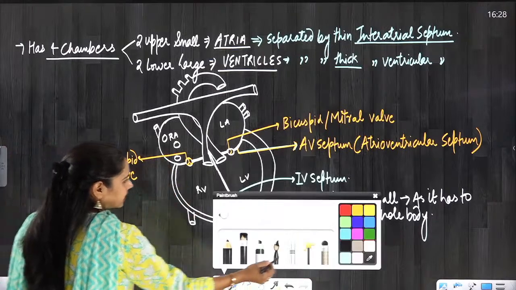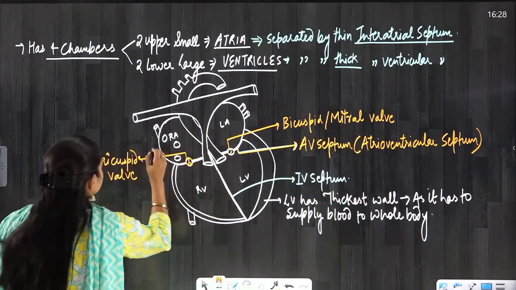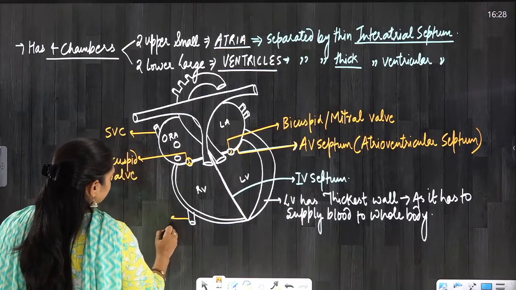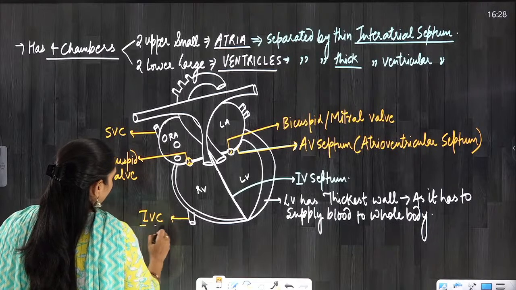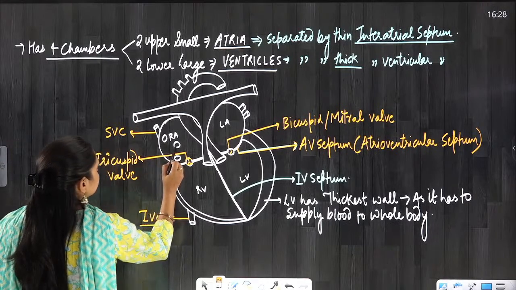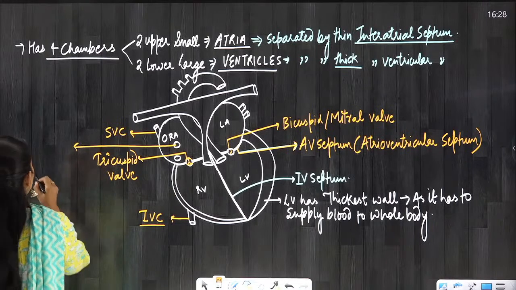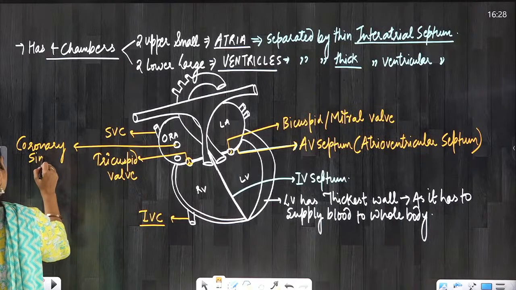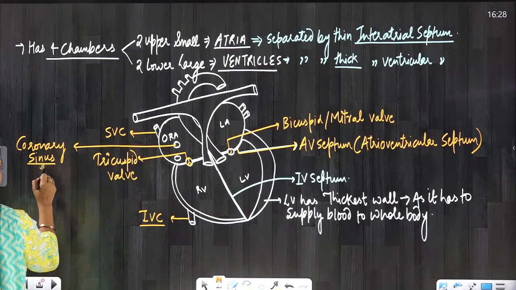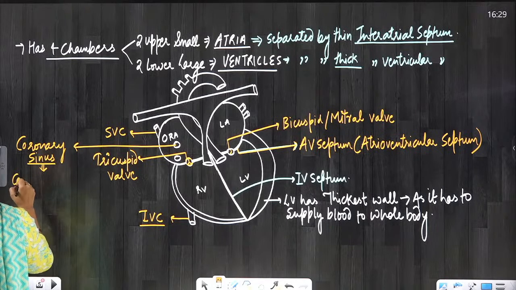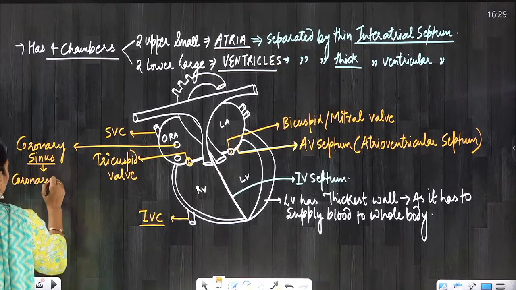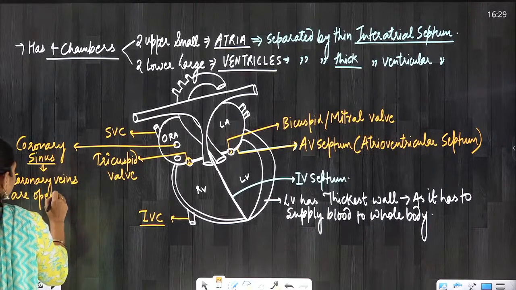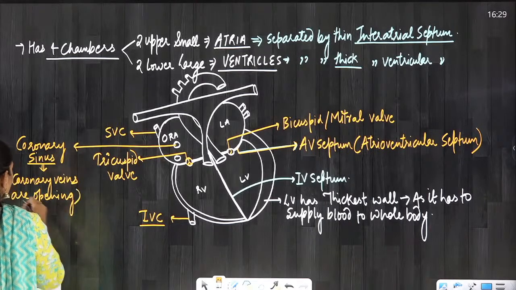So let me write these blood vessels here. This is the superior vena cava, SVC. This is the inferior vena cava, IVC. And you can see here one opening. This is the opening of the coronary sinus, into which coronary veins are opening, everyone.